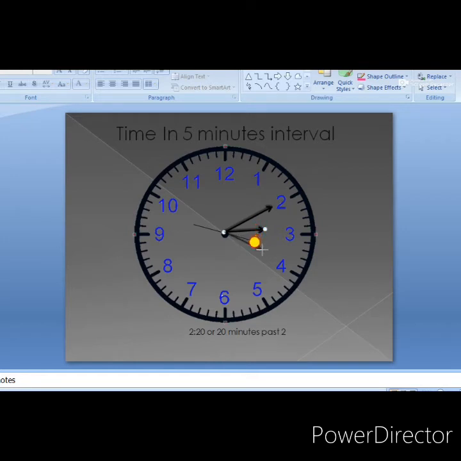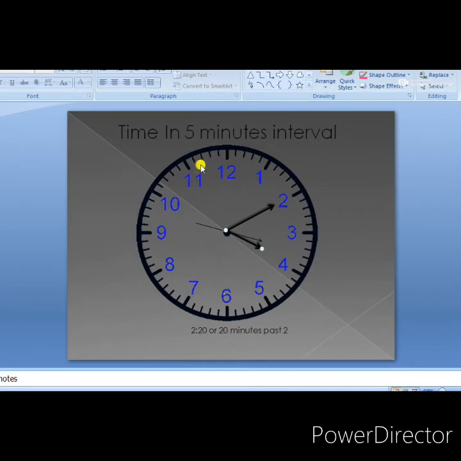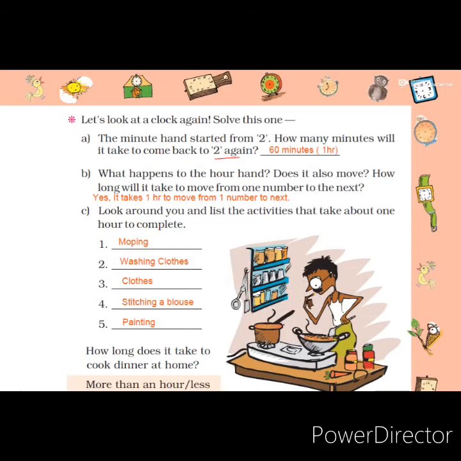When the minute hand completes one rotation, the hour hand moves from one number to the next. So we write the answer: yes, it does move. It takes 1 hour to move from one number to the next.